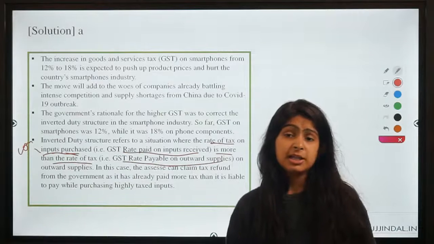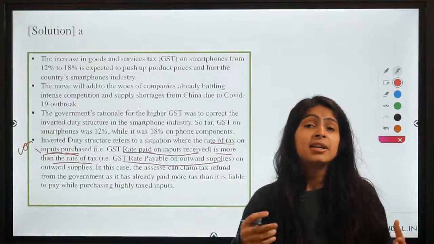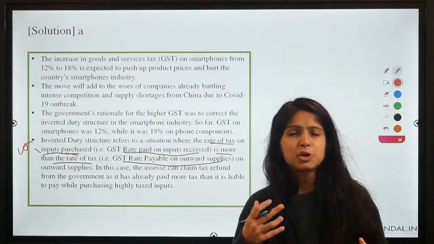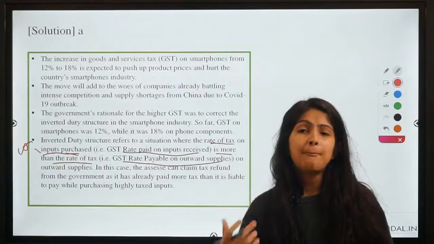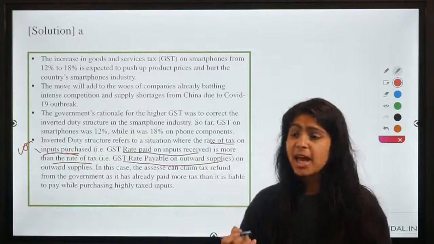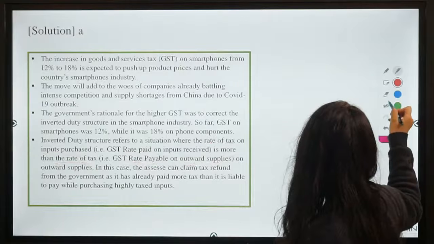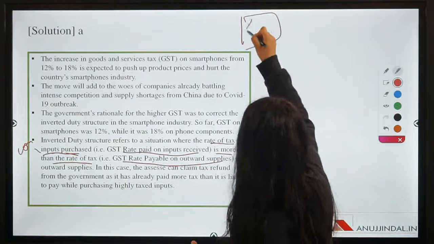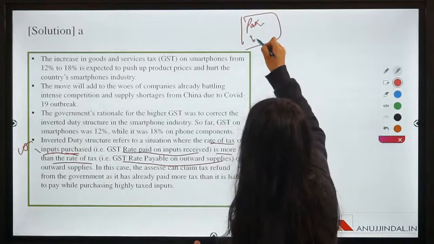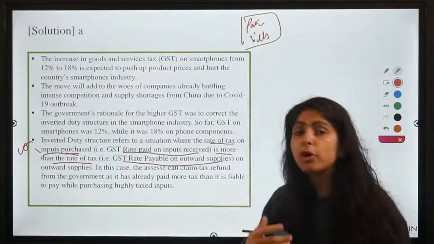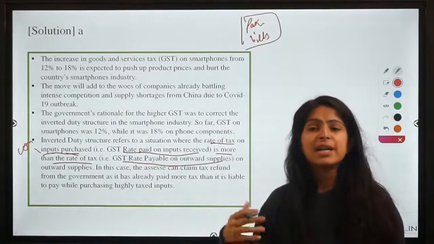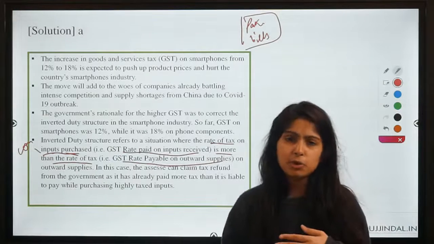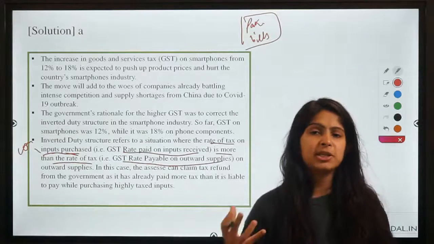Now it can also be possible that he gets into some sort of greed and wants a better tax refund from the government, and for that he creates some fake bills. So he tells government that I am purchasing many more inputs on which higher GST I have already paid to you, and now I am liable to get refund.